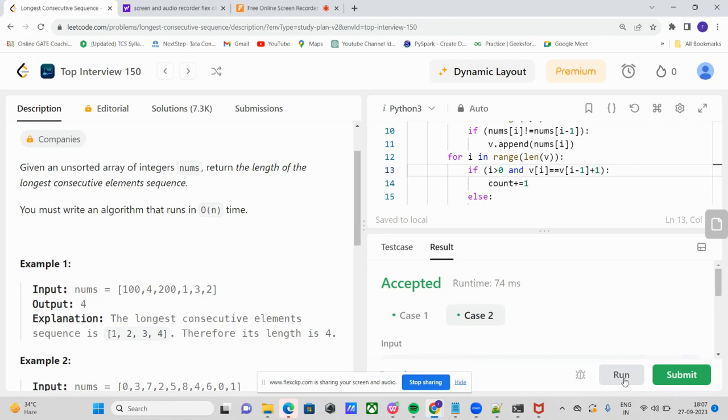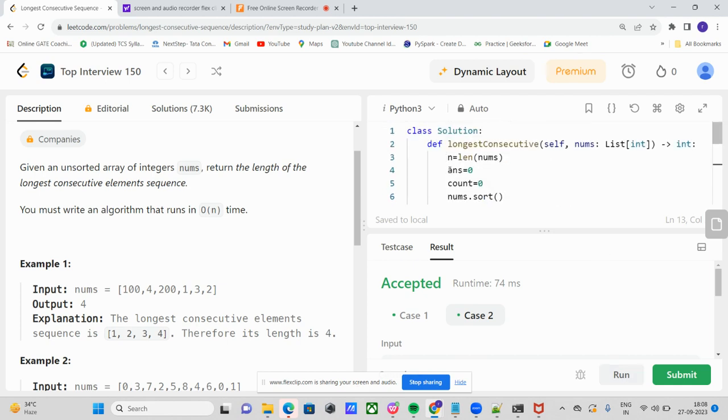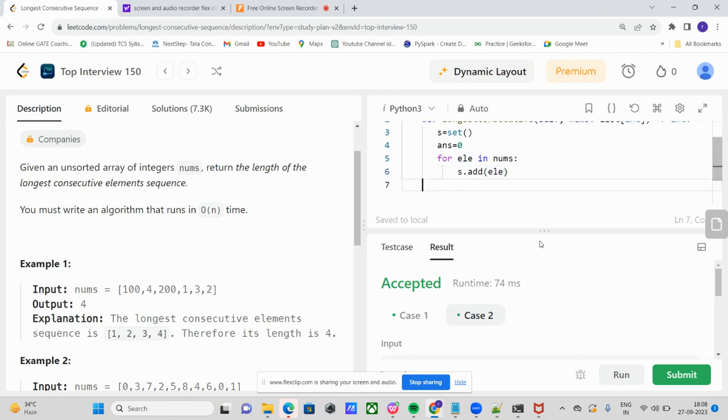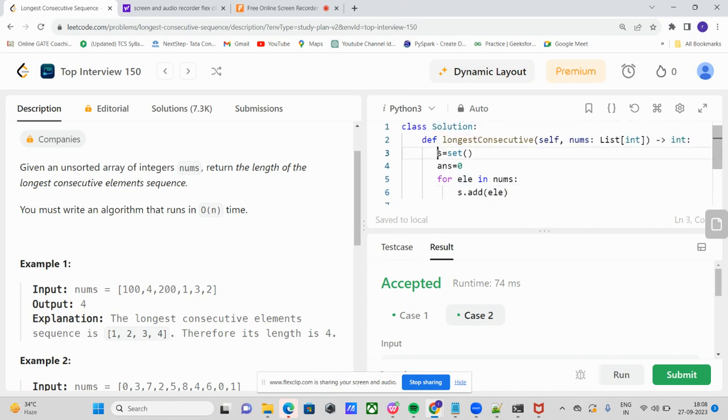This is our brute force approach using sorting, which takes n log n time complexity. So our second approach is using hashing. We can take S equal to set, and we have the answer to store the elements of the longest consecutive subsequence. For I in nums, S dot add the elements. So we are taking the elements of this. Our indentation is wrong. Okay, indentation is wrong.